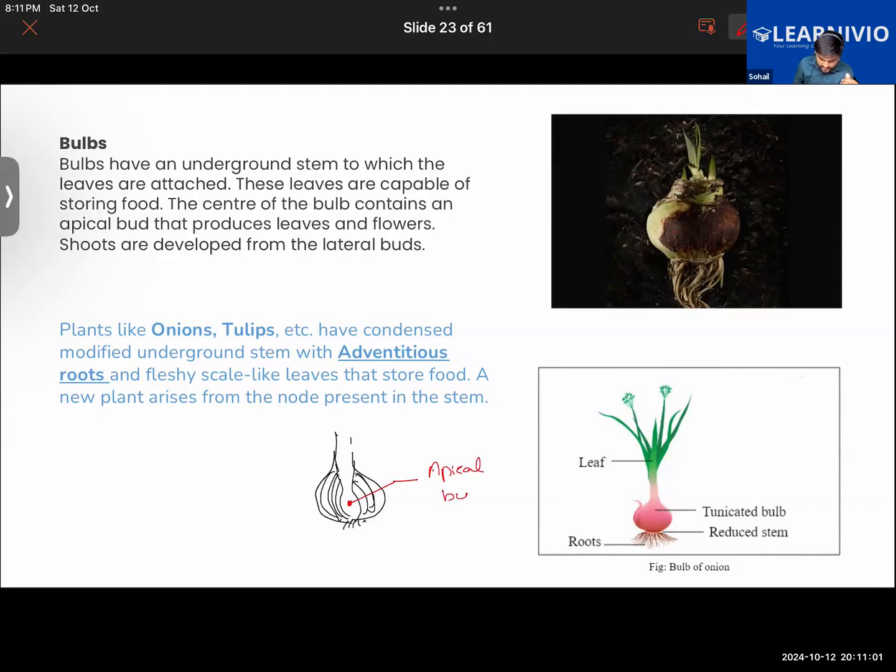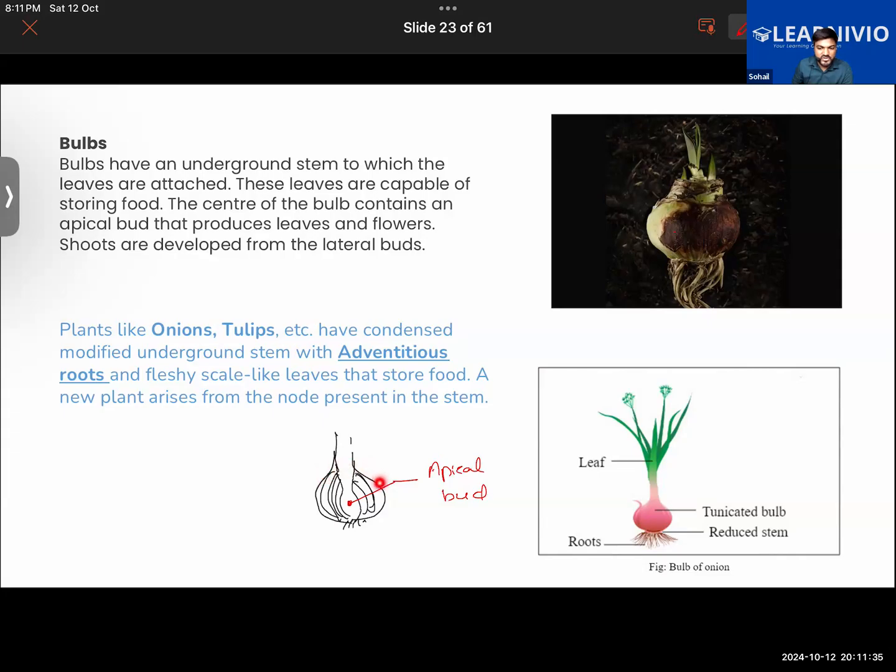This is called the apical bud, and the apical bud is further connected to the leaves. The leaves that you see here are connected to the apical bud. So, bulbs: this bulb here is the underground stem to which the leaves are attached. Leaves are attached to this, and they are modified stems, like onions. Why modified? Because they are capable of storing food in them.